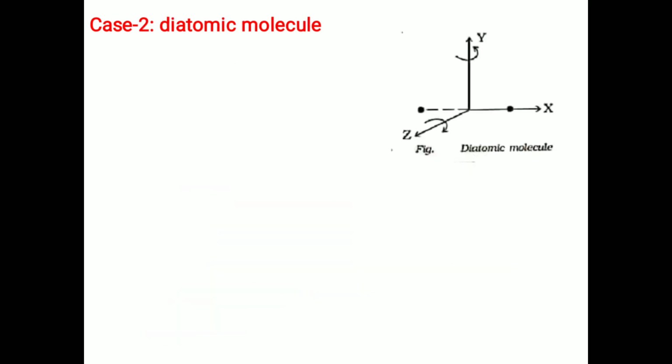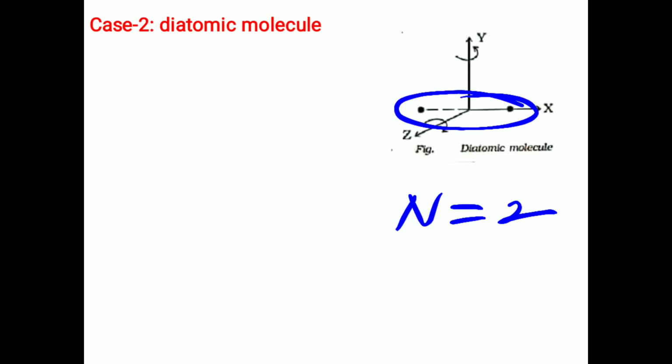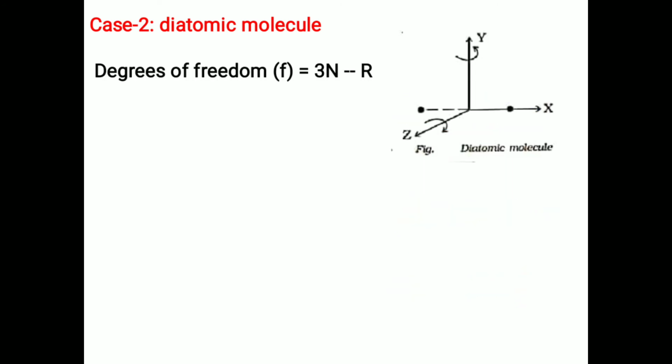In case of a diatomic molecule, the atomicity n is equal to 2 and each atom has one relation with the other atom, so the relations independent R equals 1. Substitute these values in the equation F equals 3n minus R. Then F equals 3 into 2 minus 1, F equals 5. That means 5 possible motions take place.